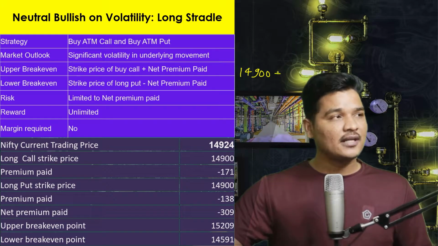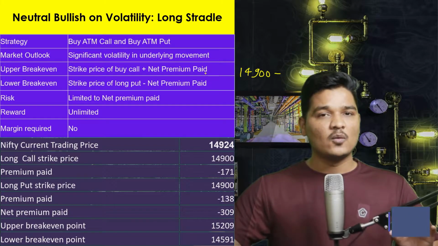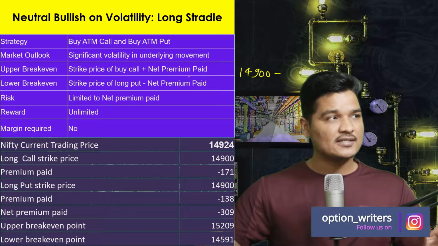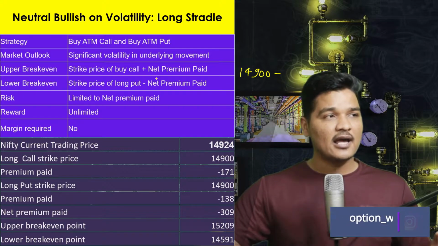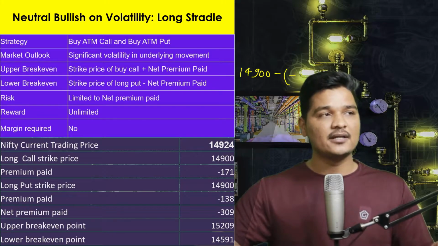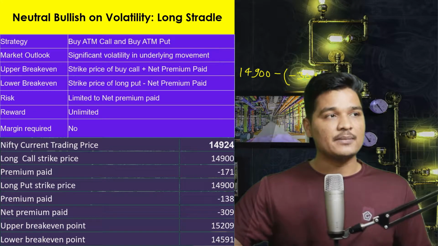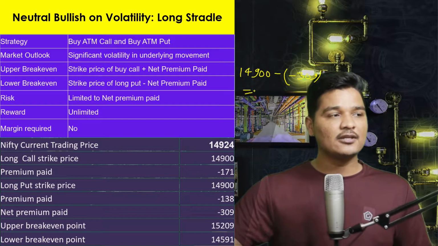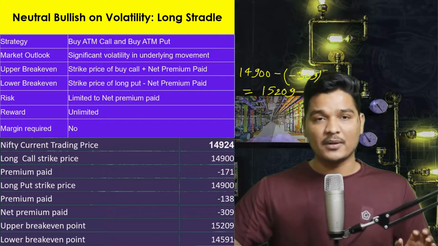And if you are taking this net premium paid with no sign, then you don't have to change the sign in this formula. But here I'll be taking different sign. So again, I'll be putting minus and here minus and net premium paid. I have paid net 309 point premium. Now, if I'll do the calculation, I'll be getting 15,209 as my upper break-even point.